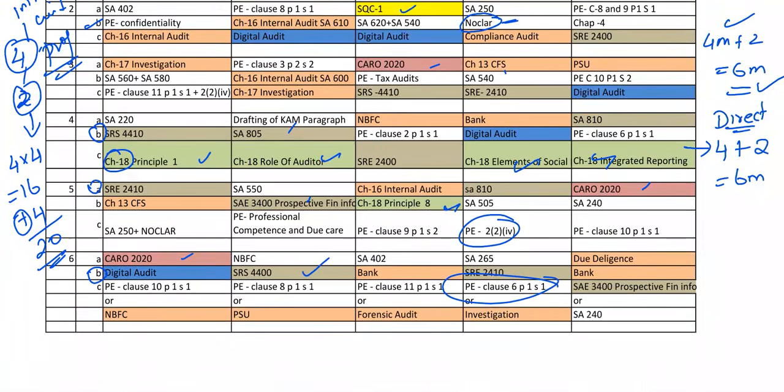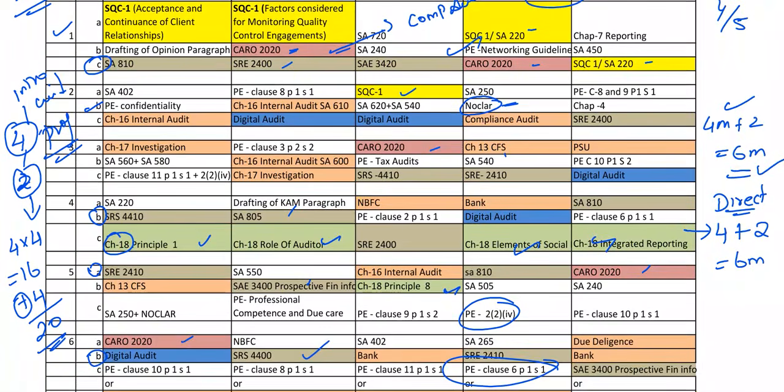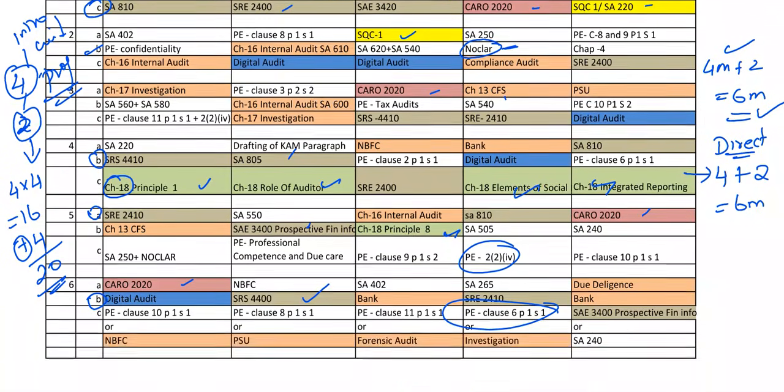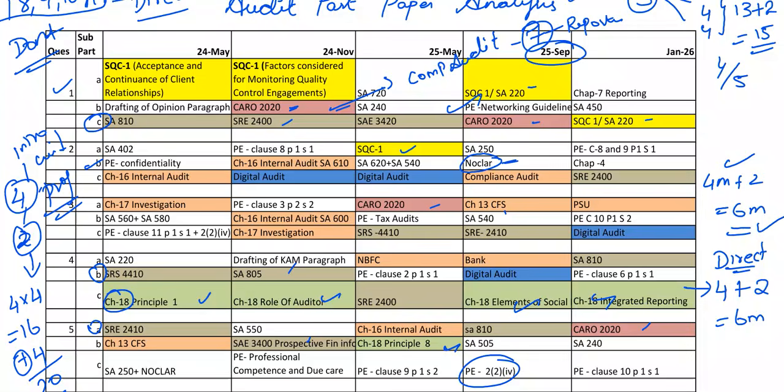I randomly took this attempt. You take any attempt, you can see a minimum of 4 questions. Even if it is 3 questions, they will give the rest in MCQs. So anyway, you are going to get a minimum of 20 marks in professional ethics. So these are the basic areas, whichever I said you should never skip in audit.